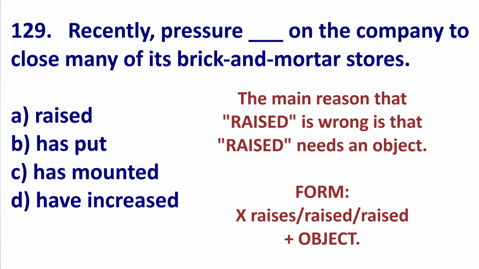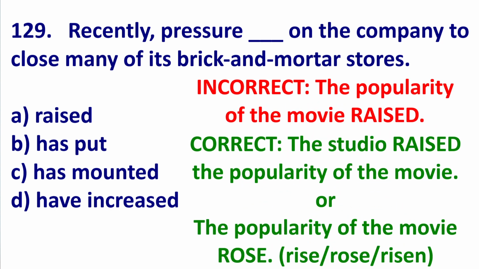It needs an object. For example, this is incorrect. The popularity of the movie raised. Better? The studio was able to raise the popularity of the movie. Notice, raise needs an object. Here, it is the popularity. If you don't have an object, you will use rise, rose, or risen. The popularity of the movie rose.